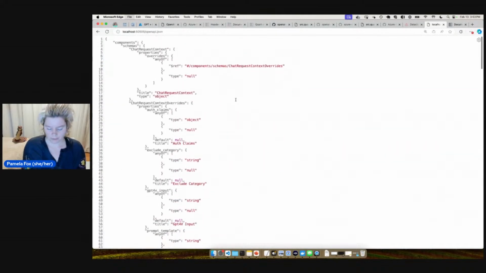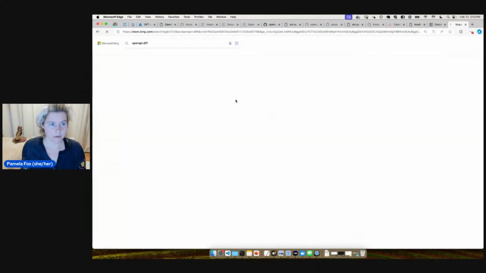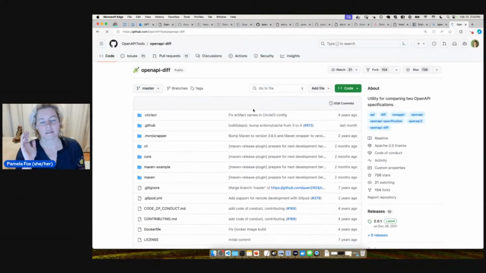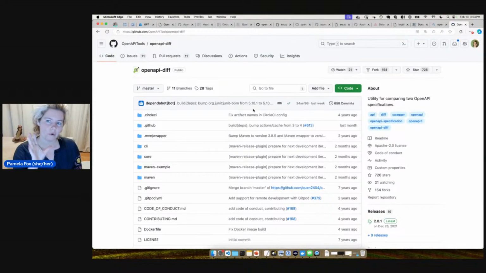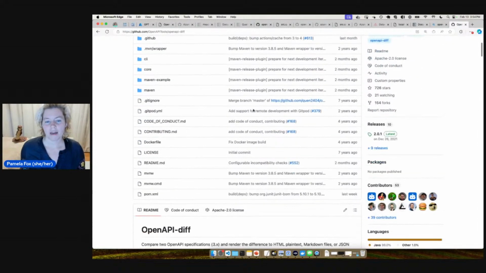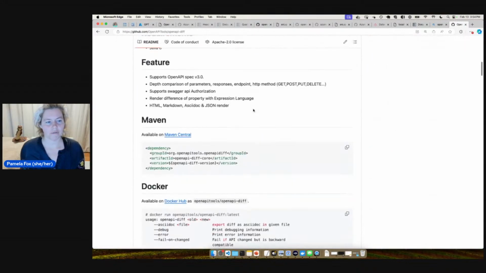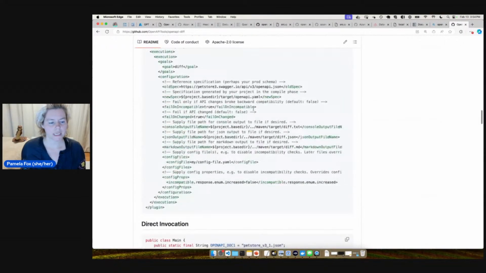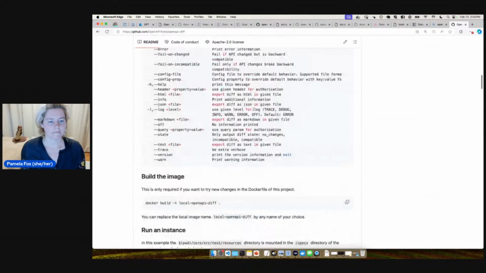And then I found there's this OpenAPI diff thing. Because then you can imagine doing a diff between one AI chat app and another AI chat app and seeing how different they are. I don't know how well it's going to work if you can really diff two OpenAPI schemas, but that's the dream.